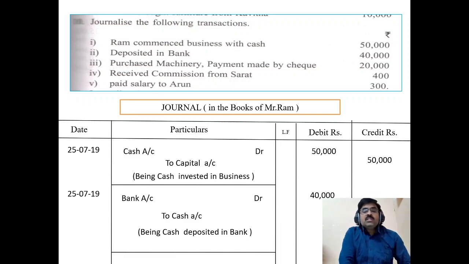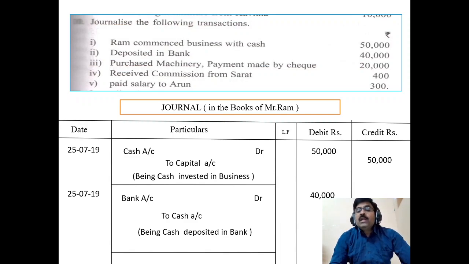So machinery asset purchased means we are receiving, our machinery is coming in. As per the debit credit rules of real accounts, debit what comes in. So machinery purchase means machinery is coming into the business entity, so debit the machinery account.